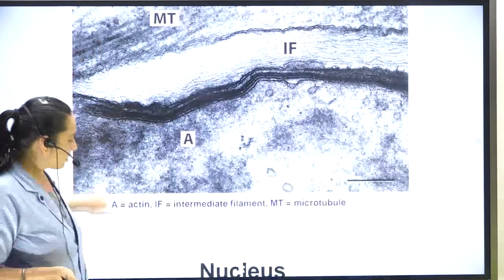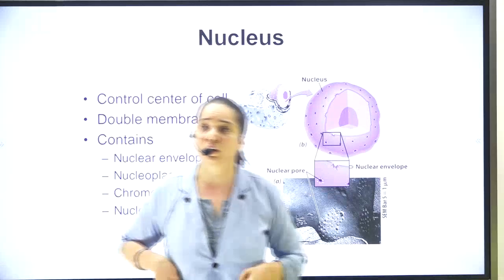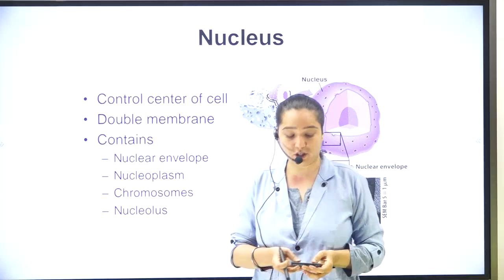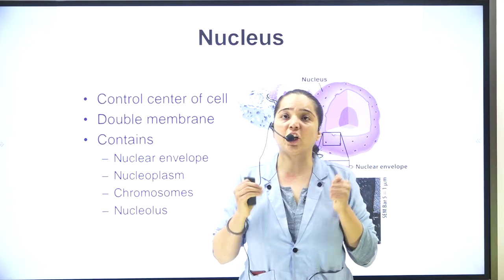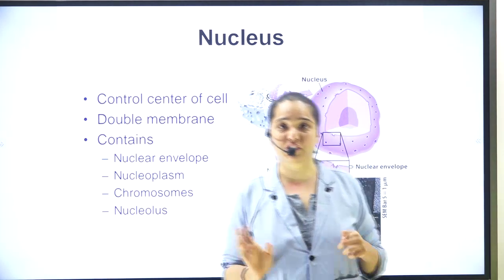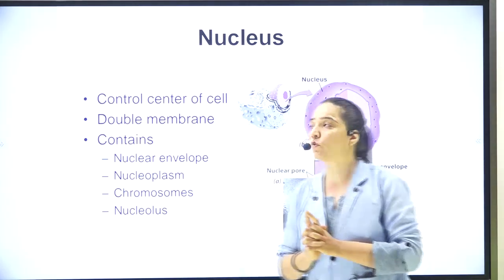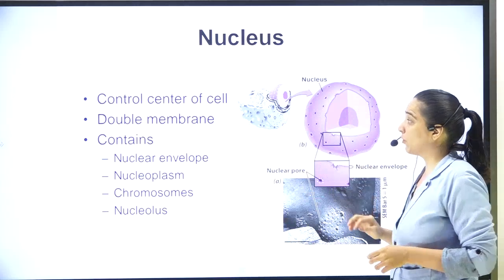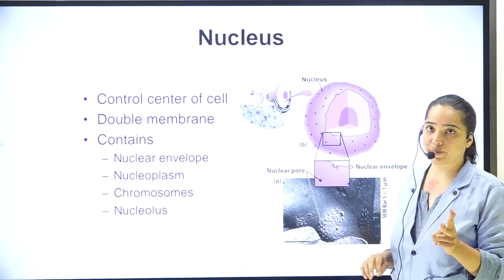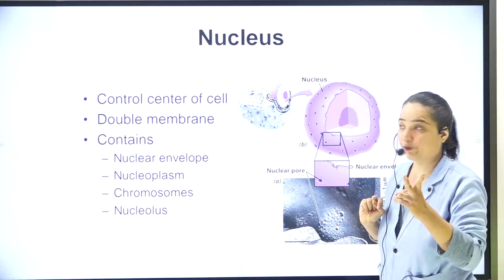These are the three parts. Moving on, today's content, which is the nucleus. So let's start with the nucleus. What is a nucleus actually? As you have studied, it is the control center of the cell. Moreover, you can see its diagrammatic view over here. It has two membranes. Only one nuclear membrane is not there. How many are there? Two.